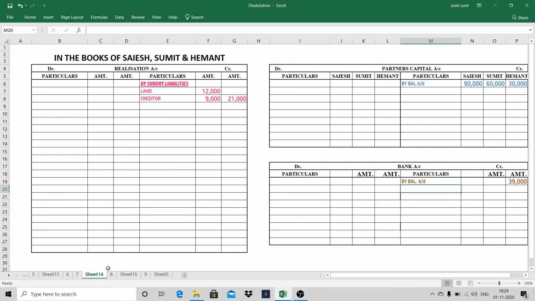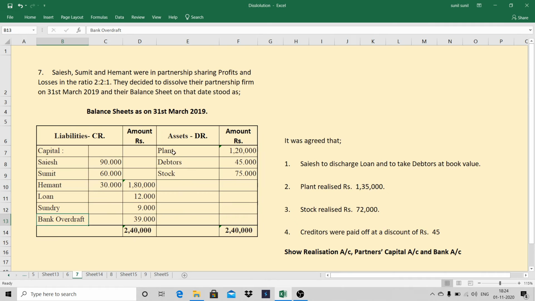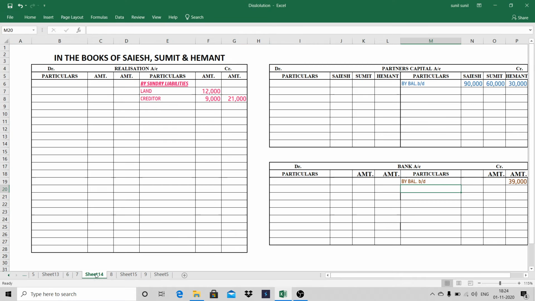Now we'll start with the asset side entries. This one, these three will go to the debit side of realization account. Here I'll write to sundry assets. Below that I'll write plant 1,20,000.